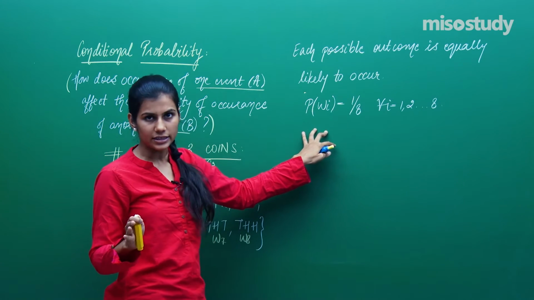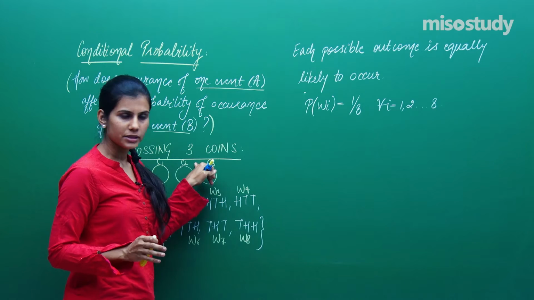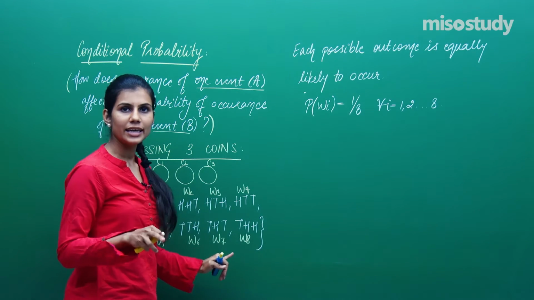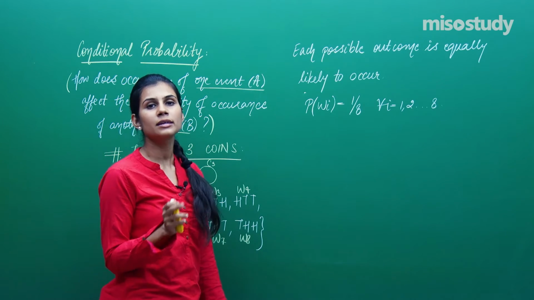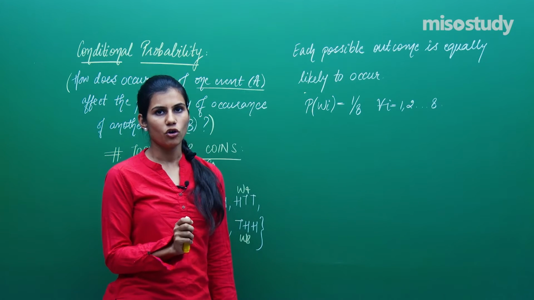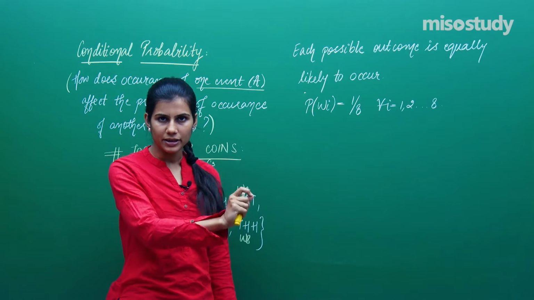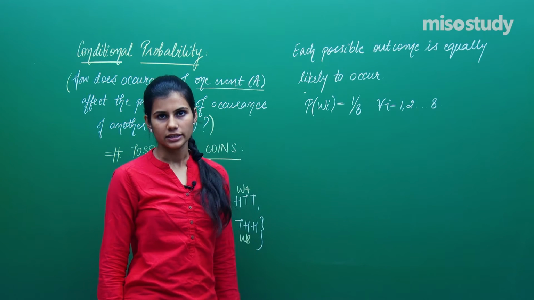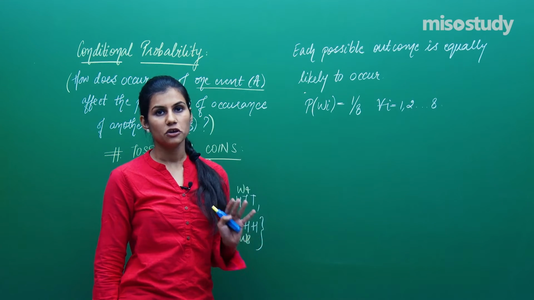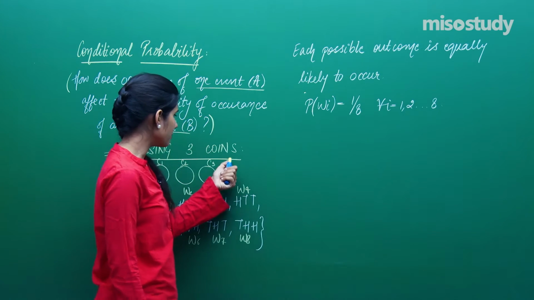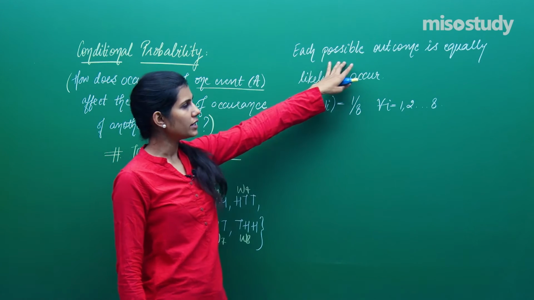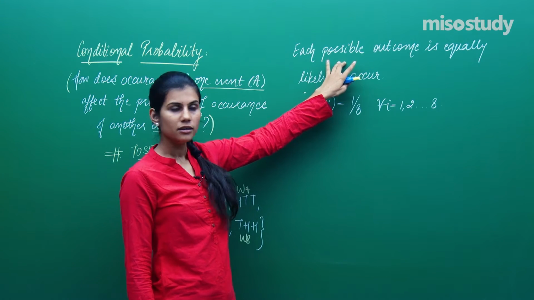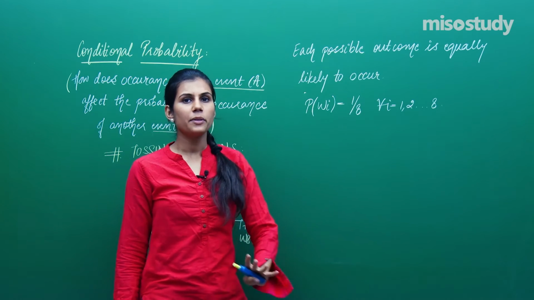Probability of any event associated with this random experiment whose all elementary events are equally likely to occur is computed by taking the ratio of the number of favorable elementary events to that event upon the total number of elementary events. That is going to give you the probability of that event associated with the random experiment whose elementary events are equally likely to occur. Is it clear? Now here I don't have any other event right now.